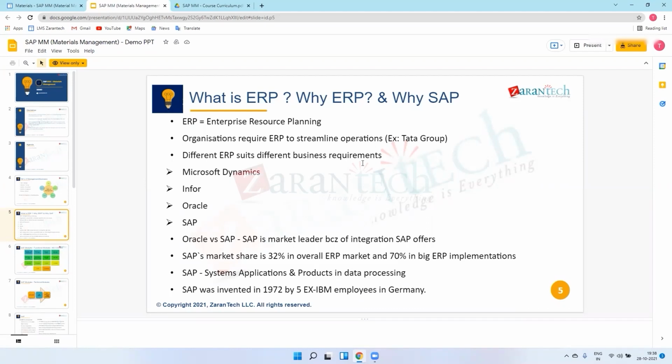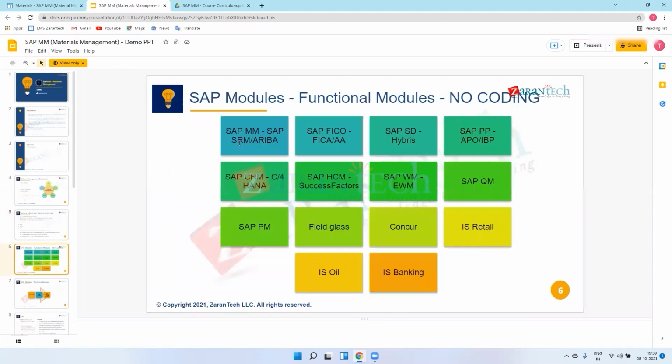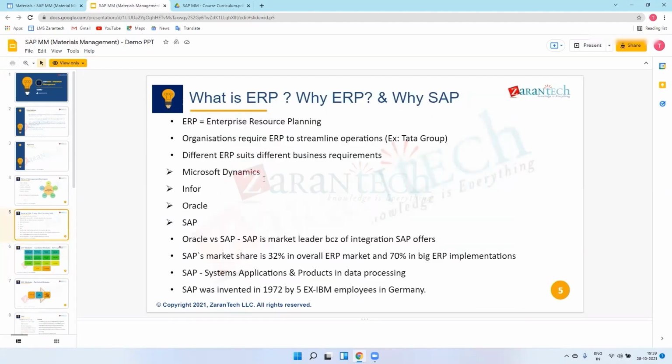In Tata Motors, there is a production department, which means they are producing goods in the form of vehicles. That is one example. After that, there are vendors in our ERP system. SAP is one of the vendors of ERP systems, meaning SAP implements software or products in organizations according to their requirements.